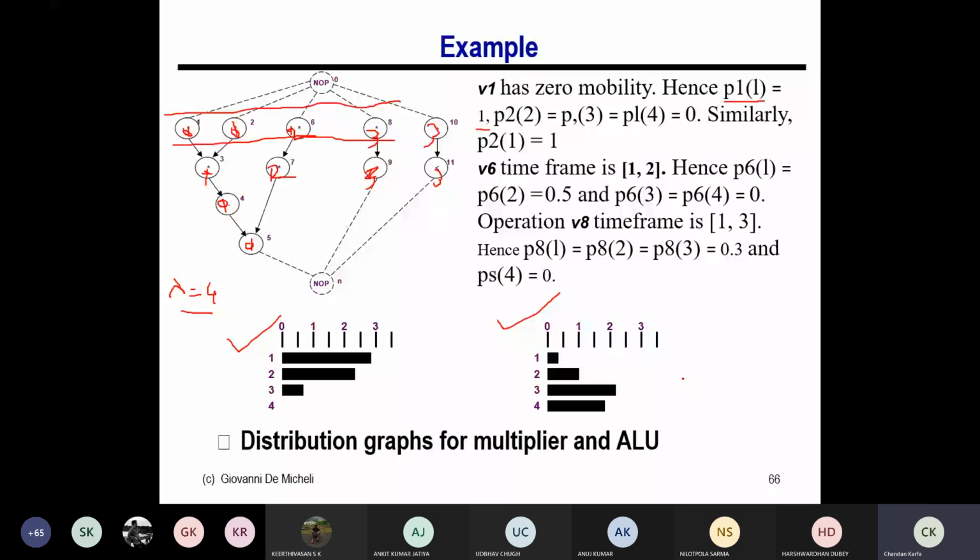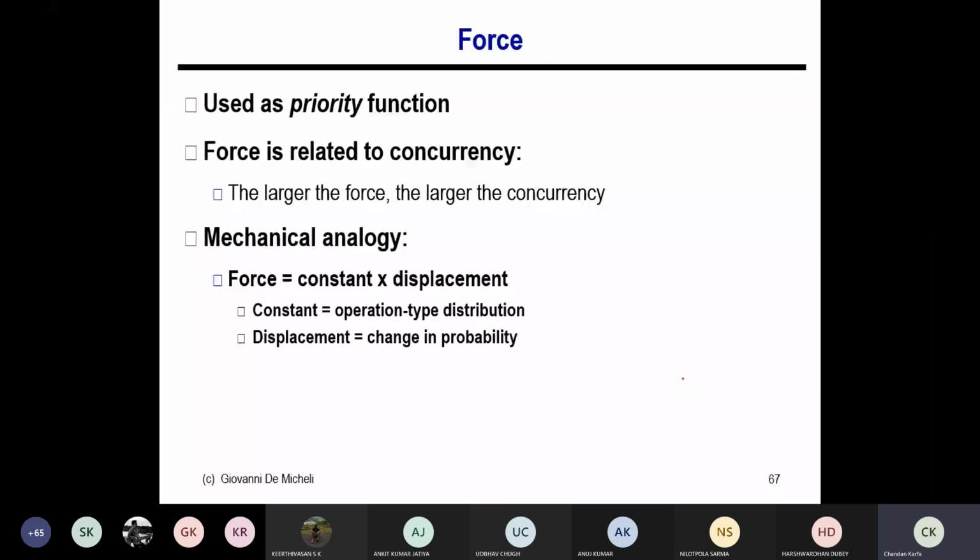So now what is force basically? I'm going to discuss the same list scheduling algorithm, but my priority is now not the distance from the sink, rather the force. Let's understand what force is, and it should have some meaning in the context of scheduling. You cannot just take some arbitrary thing and do the scheduling. Force is related to concurrency.